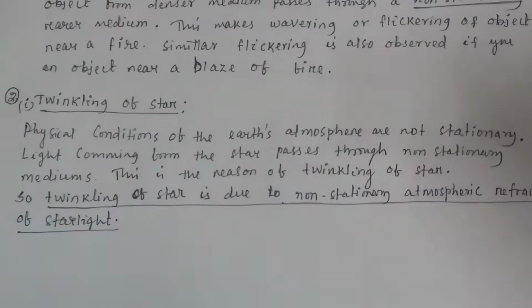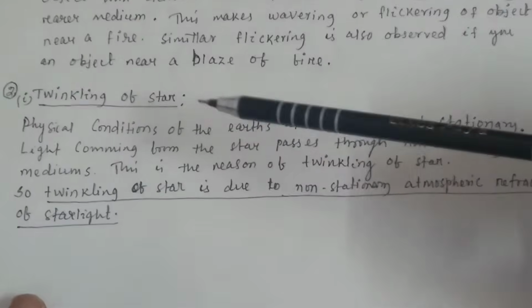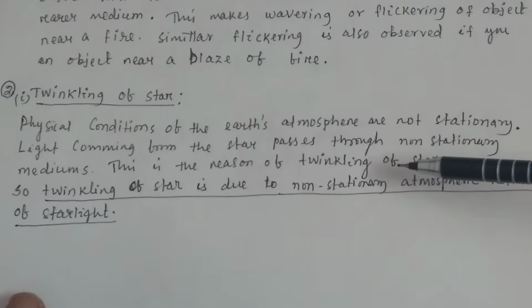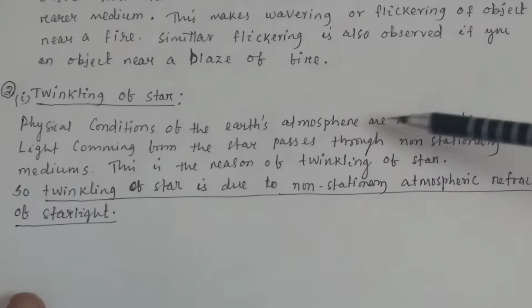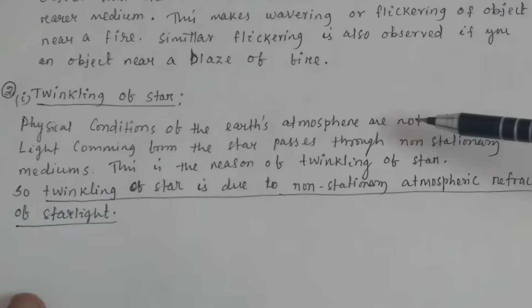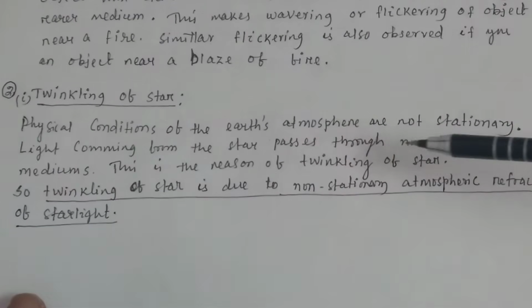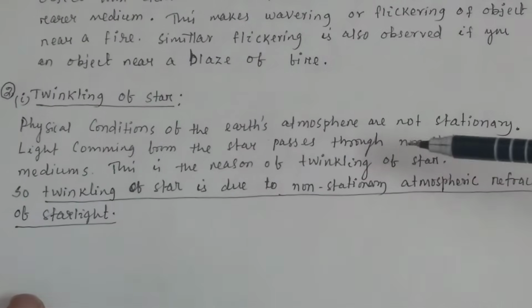Next, we will discuss what is twinkling of a star. A star twinkles because in between the star and the earth, the medium is not stationary. Basically, the atmosphere is not stationary. The refractive index of the atmosphere is changing. So the physical conditions of the Earth's atmosphere are not stationary. Light coming from the star passes through non-stationary mediums.